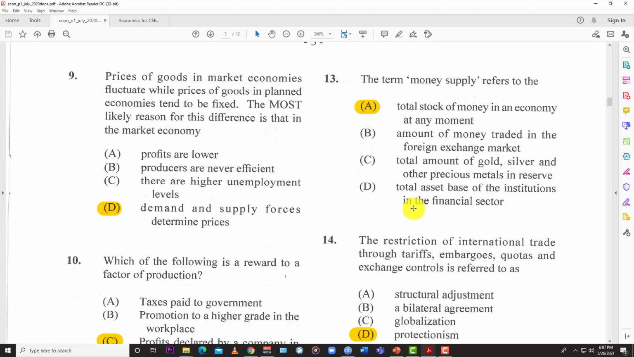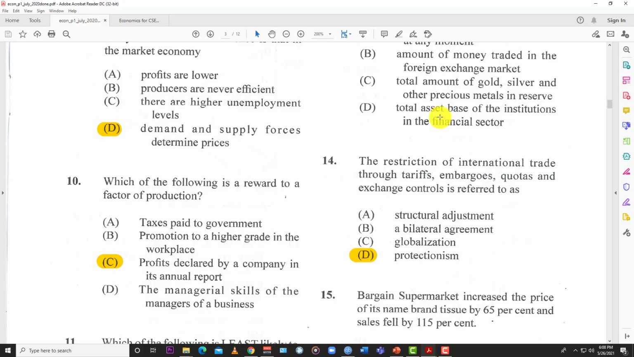Then we have D, total assets based on the institutions in the financial sector. Total asset base of the institution in the financial sector. I mean, there's a lot to say in here, but of course none of that speaks to money, right? And so the answer is A, the total stock of money. That's the coins, deposits, the notes, everything that's in an economy at any moment.